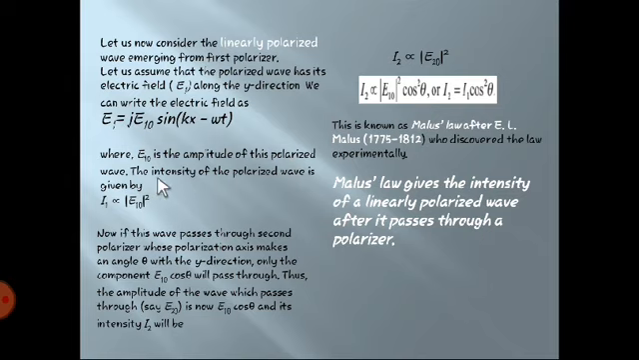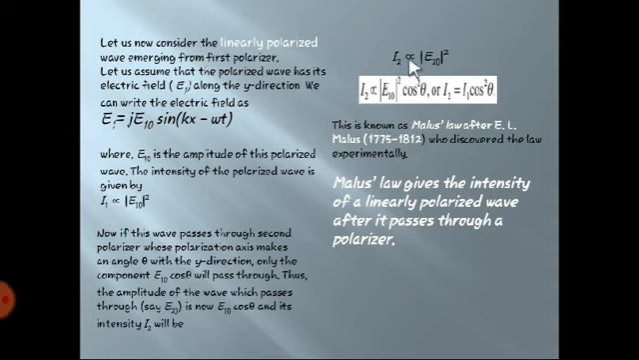The intensity of the polarized wave, I1, is proportional to mod E10 square. Again, when it passes through the second polarizer, it creates some angle. So E10 cos theta will be one component, and the second will be E10 sin theta. We are going to consider E10 cos theta. As it passes through the second polarizer, it should be E20, which is nothing but E10 cos theta.